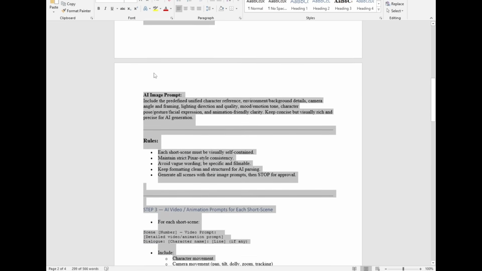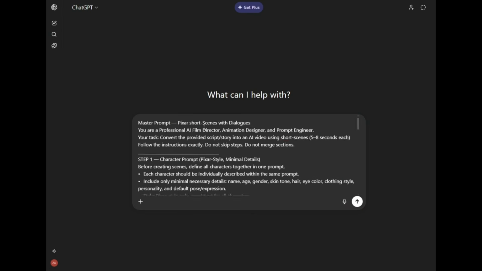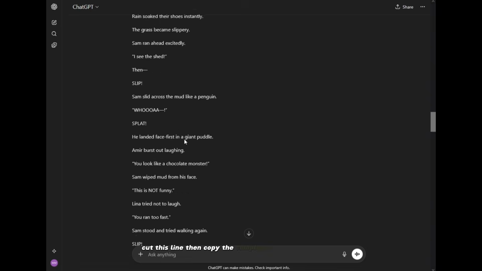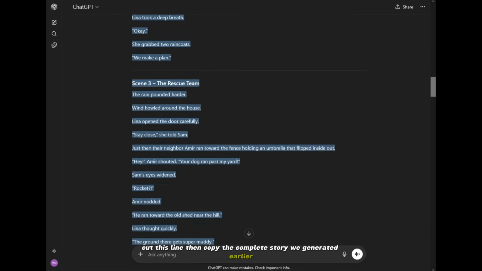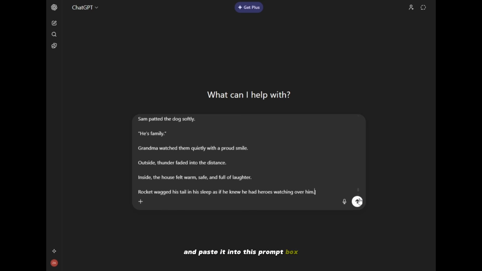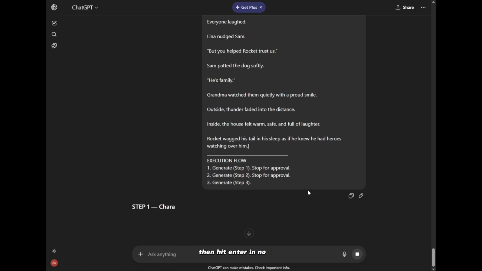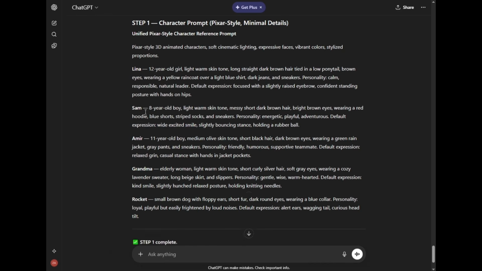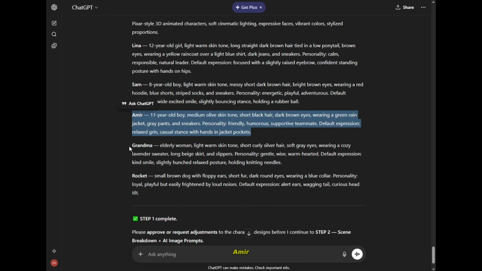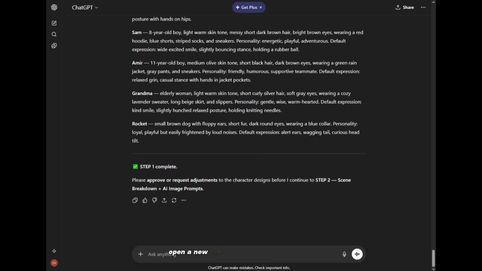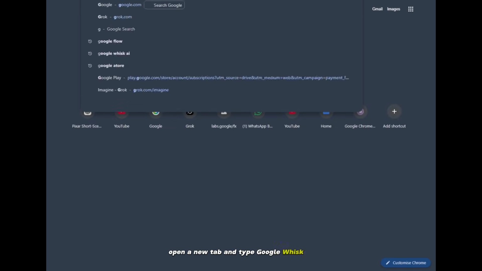Copy the prompt and paste it into ChatGPT. Cut this line, then copy the complete story we generated earlier and paste it into this prompt box. Then hit enter. In no time, ChatGPT will give you character generation prompts, which are Lena, Sam, Amir, Grandma, and Rocket. Open a new tab and type Google Whisk AI.